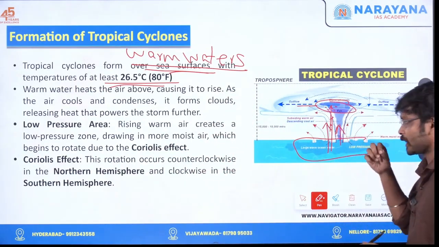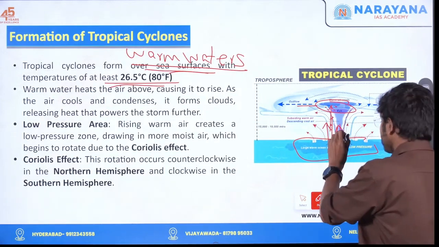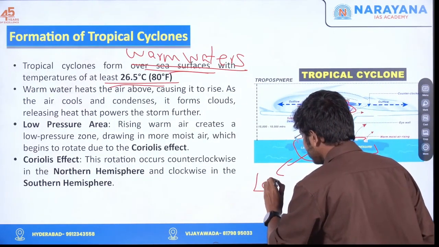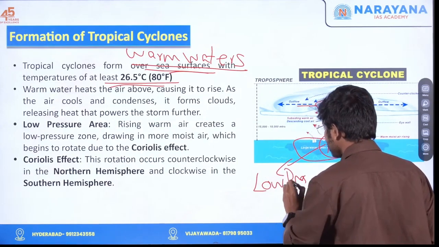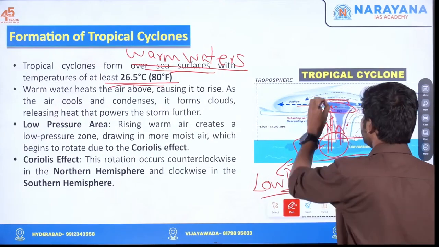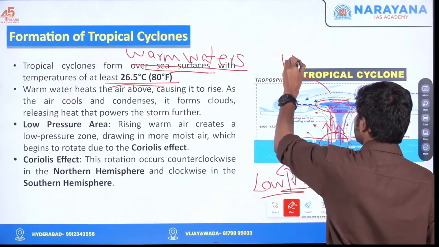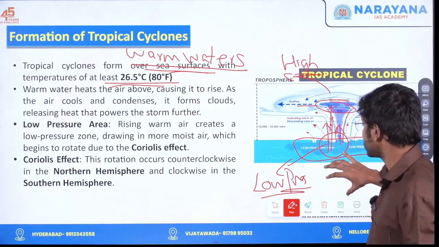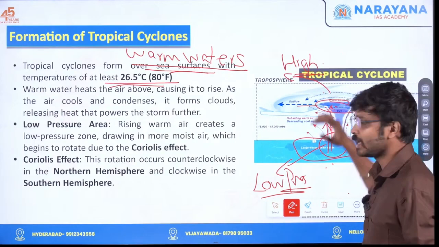Okay. All right. So what is created here? Here a low pressure area is created. And what about here? Here a high pressure area is created. So basically we have a gradient. Here it is low, and here it is high.